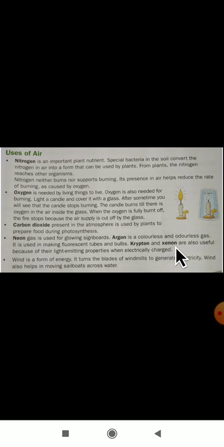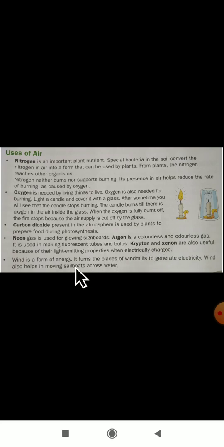Krypton and xenon are also useful because of their light emitting properties when electrically charged. These are again gases, and they are helpful for their light emitting properties. These gases are also used in bulbs and so on.